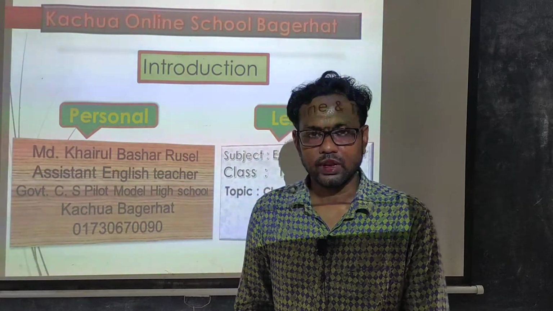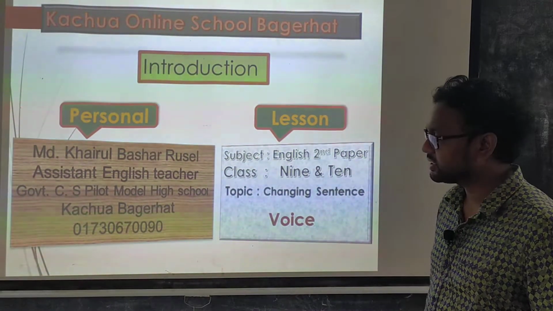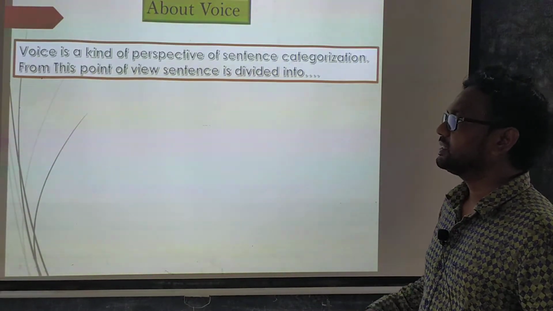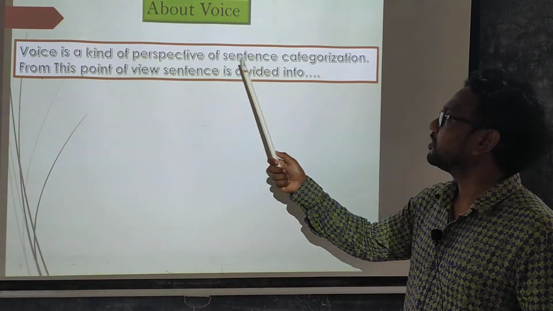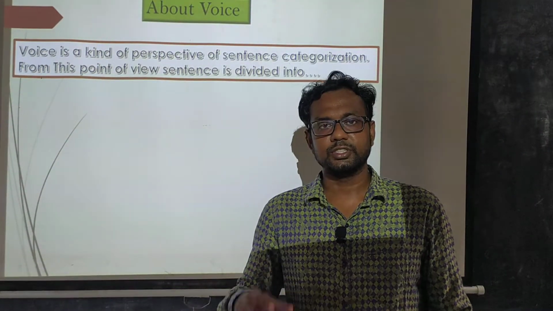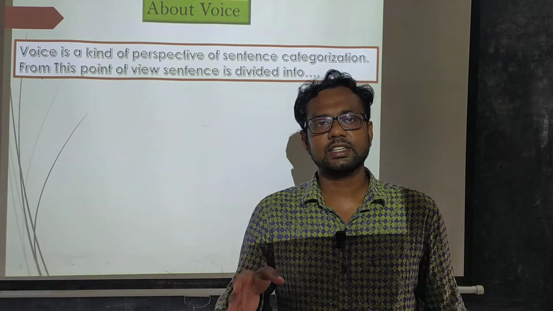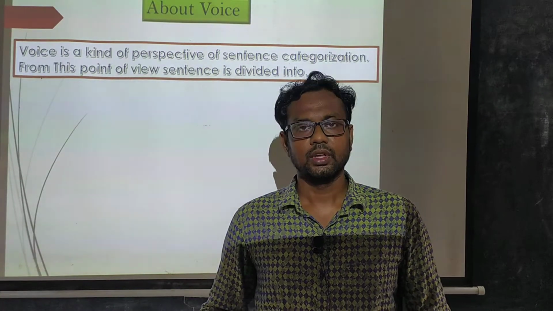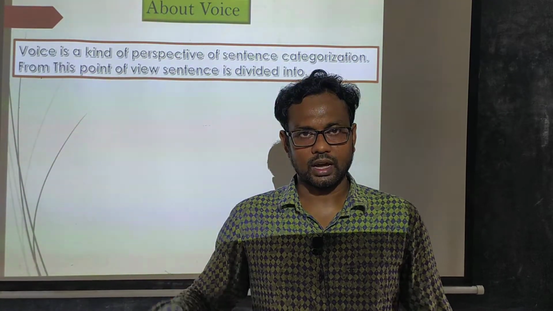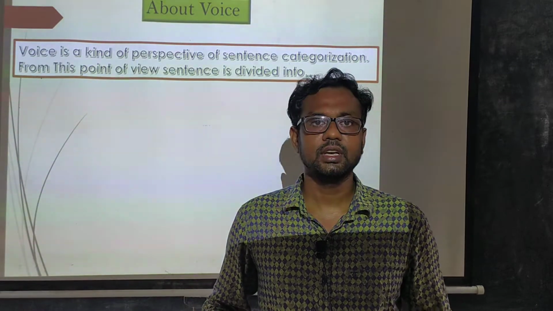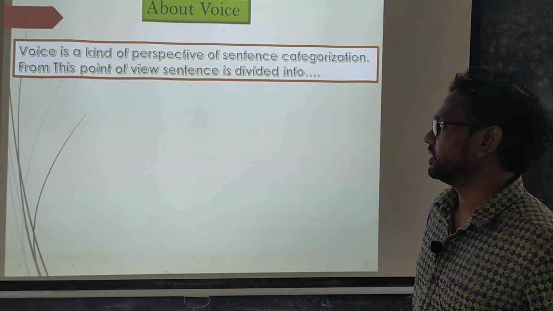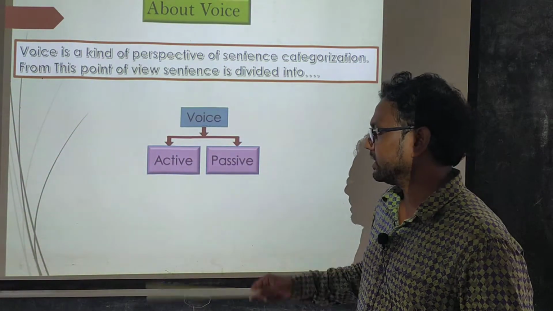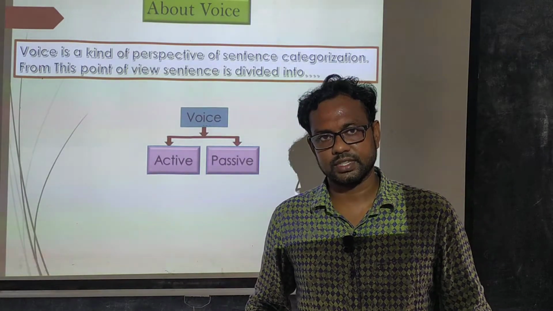Dear students, now let's start going through various slides about our today's topic. Here, about voice, we find that voice is a kind of perspective of sentence categorization. That means, depending on voice, we can divide sentences into various types. Now, it is time to see how many kinds of sentences there are depending on voice. Depending on voice, a sentence is divided into two types. One is active sentence and another is passive sentence.